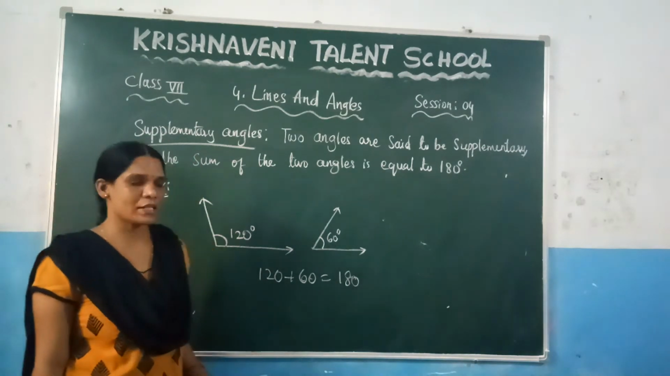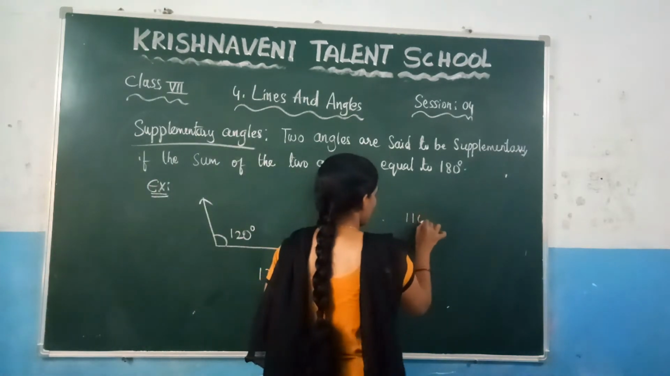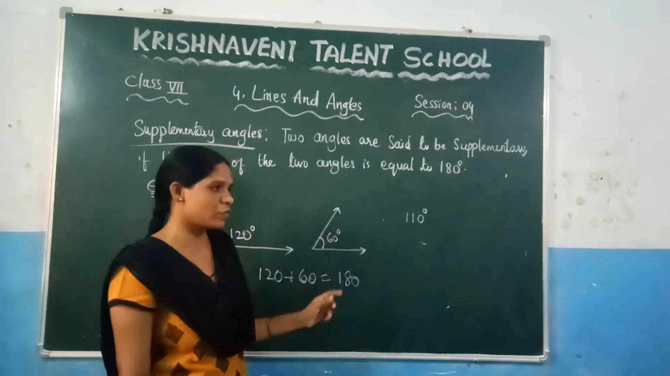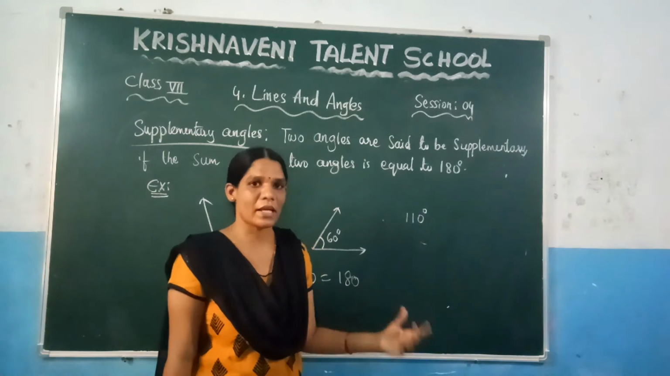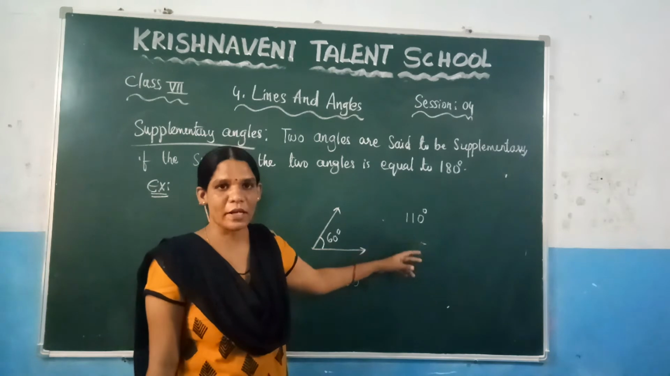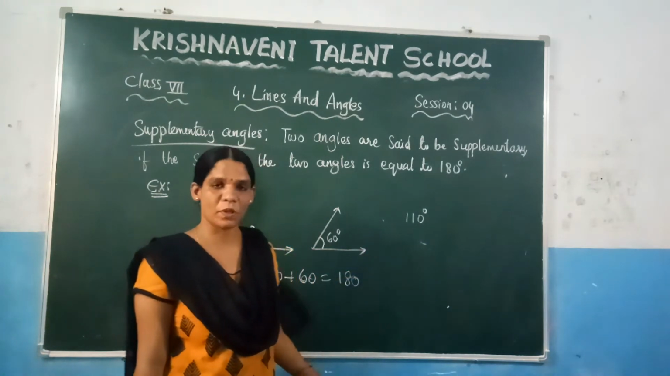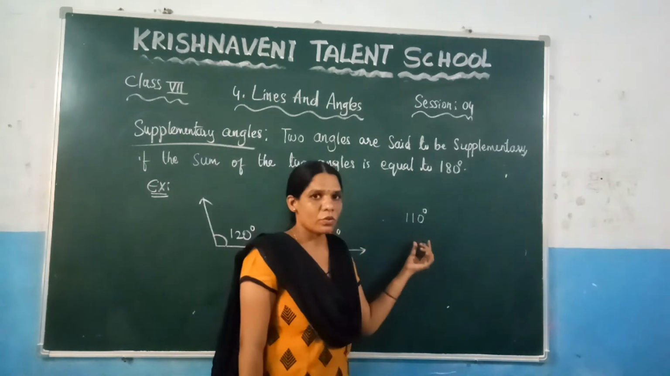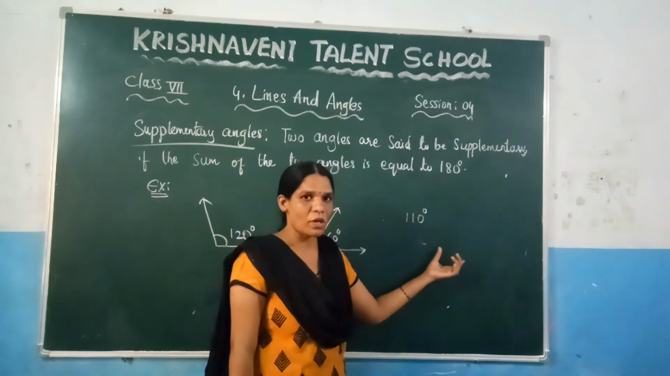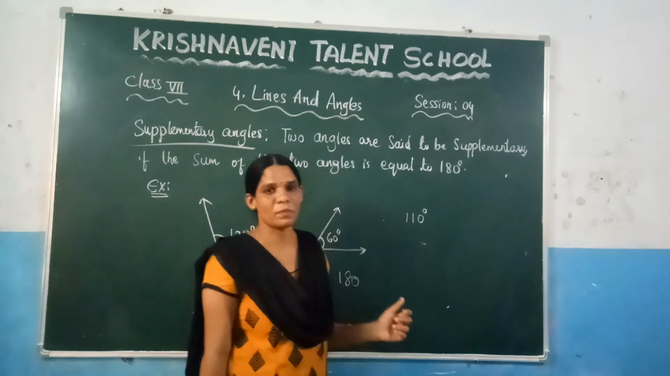Suppose they ask what is the supplementary angle of 110 degrees. What do we need to do here? To find the supplementary angle, you need to subtract from 180, because you have to find one more angle such that after adding those two angles you get 180 degrees.